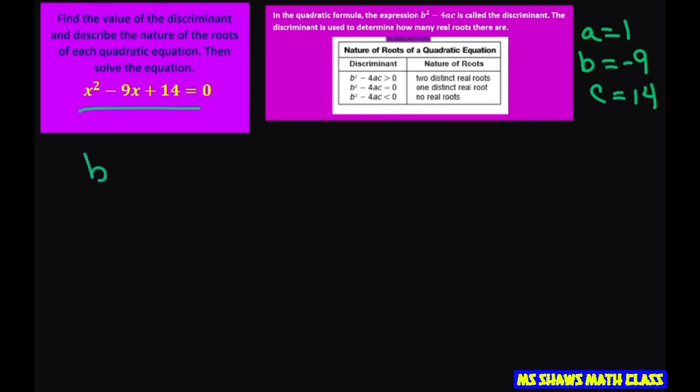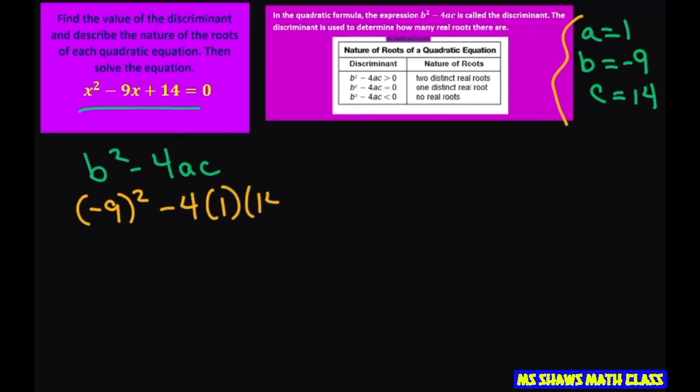Now our discriminant is b squared minus 4ac. So let's fill in by substitution. So we have negative 9 squared minus 4 times a times 14. This is going to be 81 minus 4 times 14, which is 56. So that's going to equal 25. So that's your discriminant, happens to be positive. So you're going to have two distinct real roots.